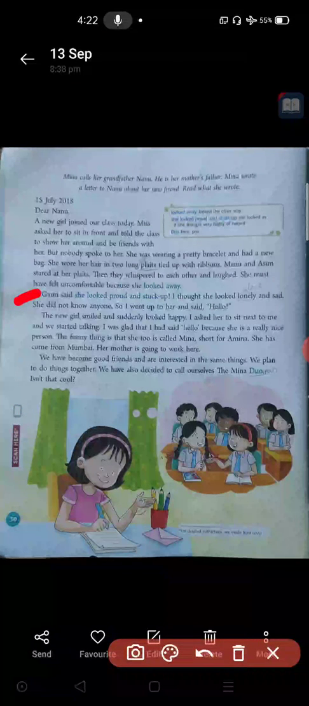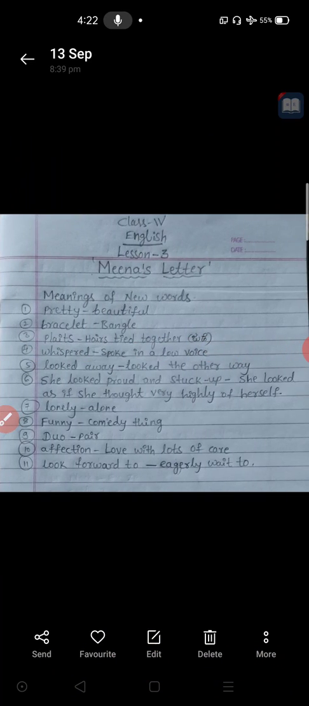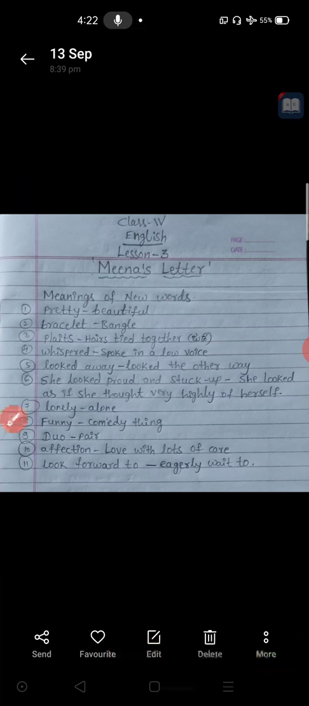Then Gauri said she looked proud and stuck up. I thought she looked lonely and sad. There was a girl called Gauri in that class. That Gauri told something. She looked proud and stuck up. What is its meaning? Here you can see. Okay, so sixth one. She looked proud and stuck up means she looked as if she thought very highly of herself. It means she was thinking herself she is a highly important person.